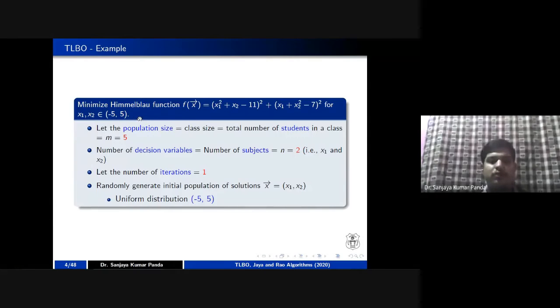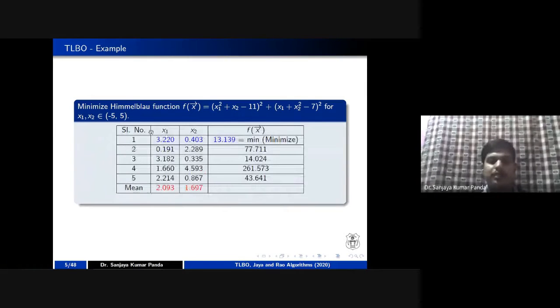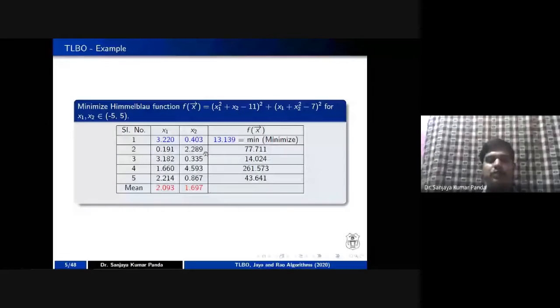I already mentioned the range of these values is minus 5 to 5, and how am I going to select the values for x1 and x2? By following the uniform distribution. So in MATLAB, you have a random function. Last class also I told you the function name is RAND. This function you can use to generate the random numbers for your initial population. For example, if you are generating random numbers in between minus 5 to 5, assume that these values are generated.